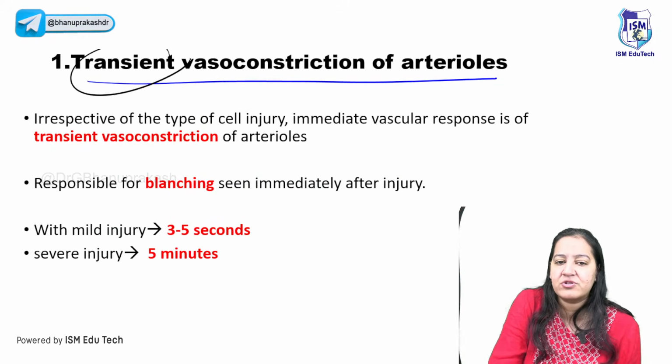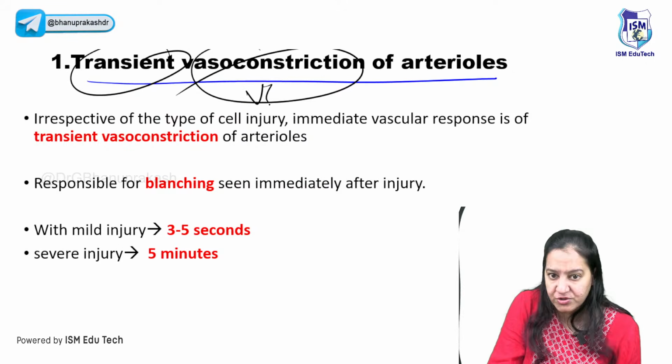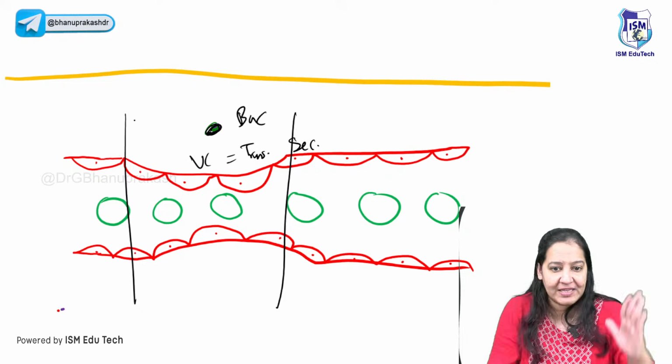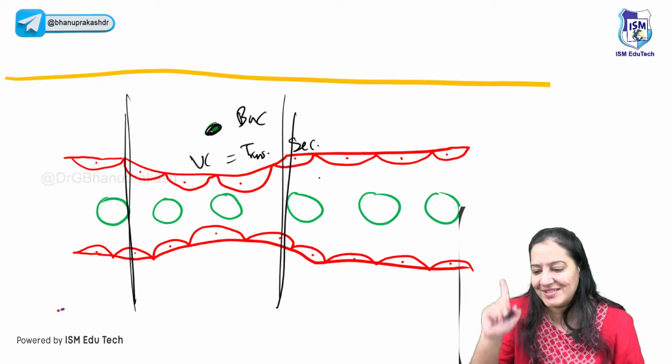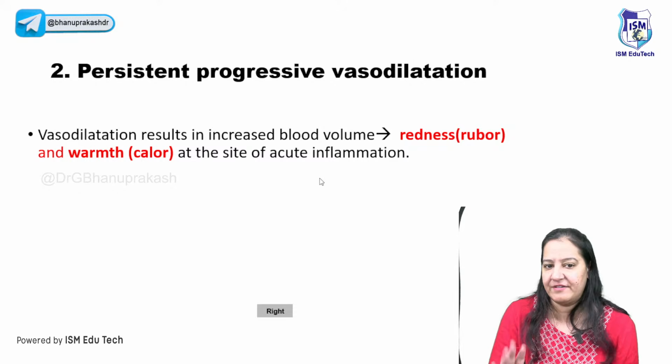So the first step is transient vasoconstriction. It is vasoconstriction, I agree, but not of the complete blood vessel. Only that portion of the blood vessel undergoes vasoconstriction, and it is transient. So it is the first step, the transient vasoconstriction.